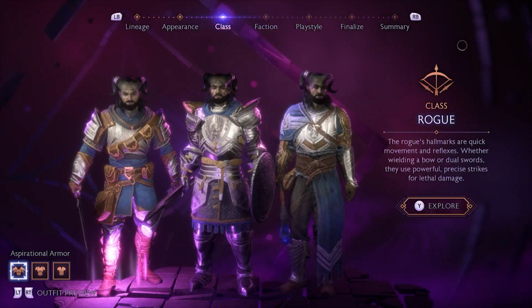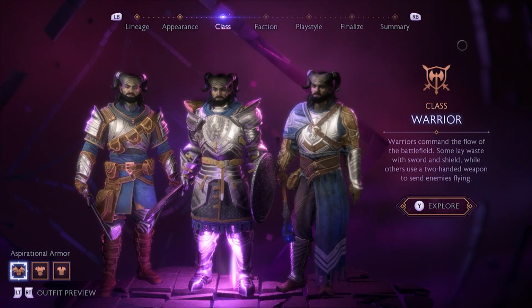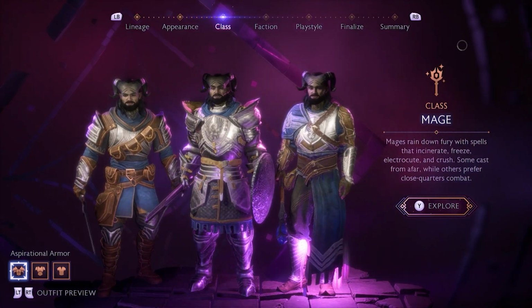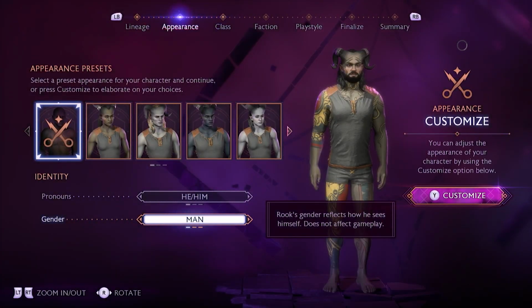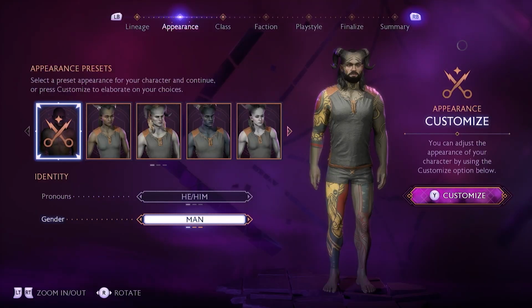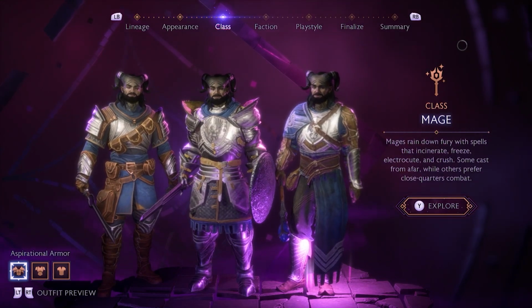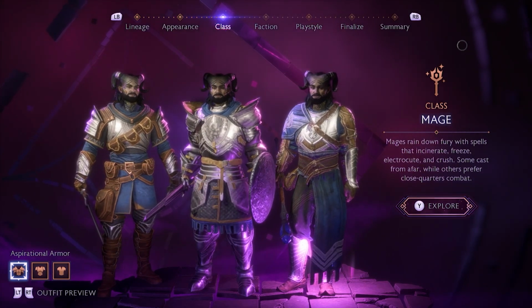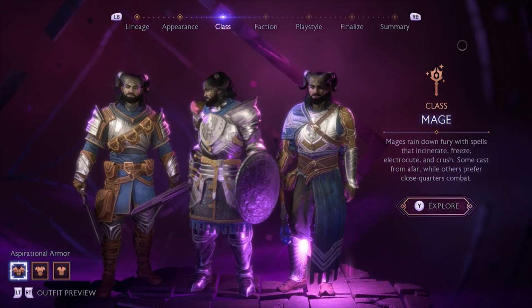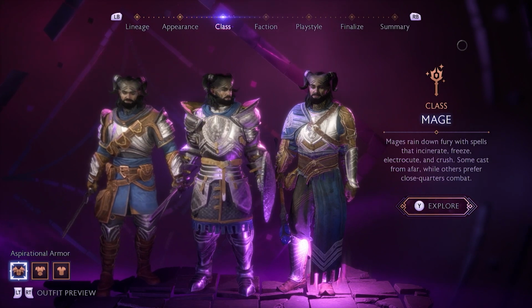Now this is definitely where it gets a bit more interesting for you, as you have got the rogue class, the warrior class, and the mage. Now, if you've chosen something else, a different lineage, then obviously you're going to have to forfeit all your customization. So we're going to go for what we've got here. So the mage class: mage rains down fury with spells that incinerate, freeze, electrocute, and crush. Some cast from afar, while others prefer close quarter combat.